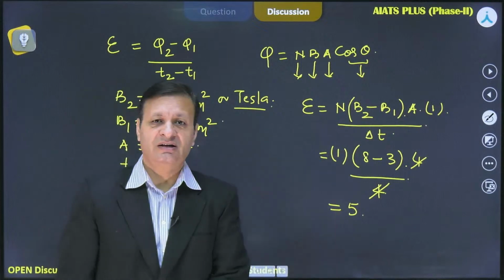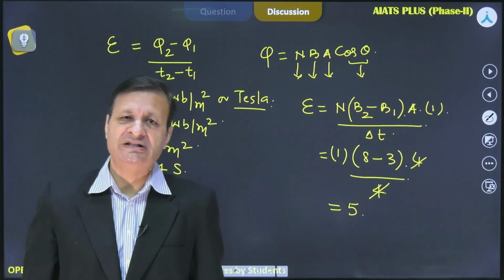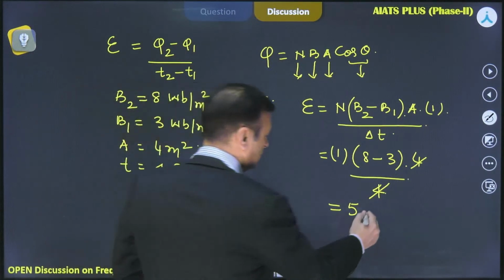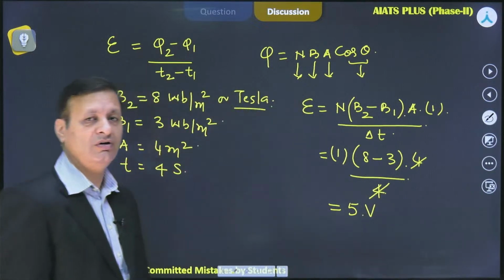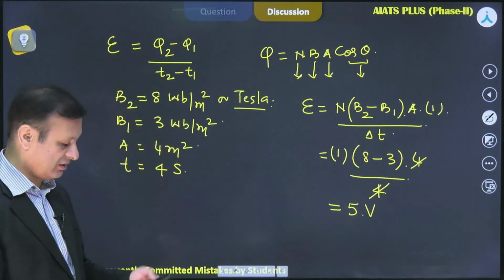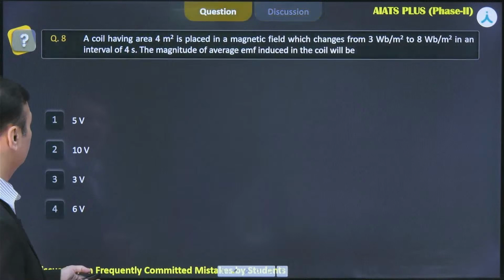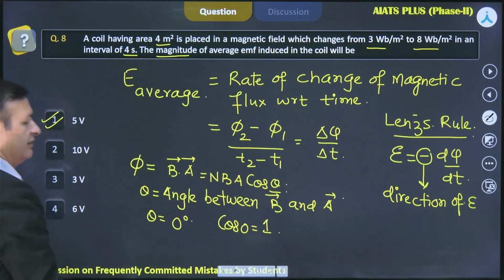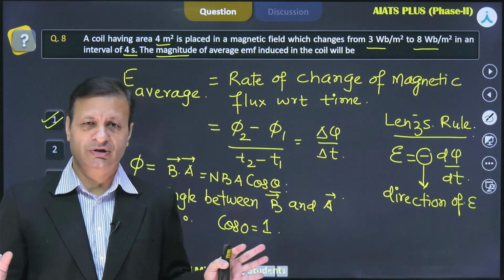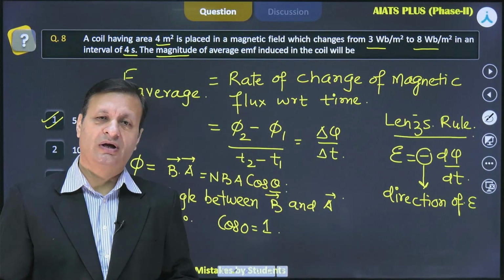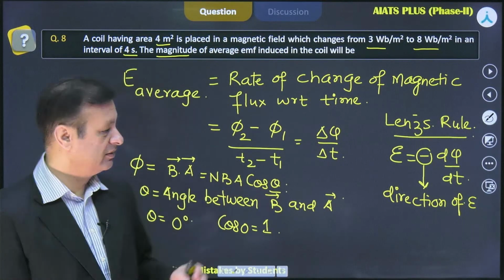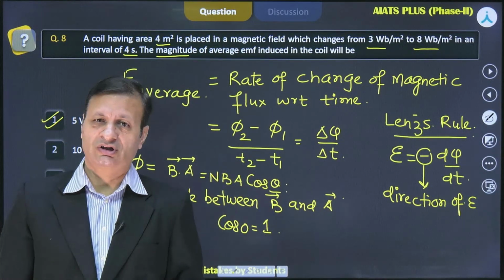When we are saying it as an induced EMF, it means we are talking about EMF. So what are the units for the EMF? Volt. So the unit for EMF is volt. So that is the answer, 5 volt. Let's check the answer. Yes, this is 5 volt. I hope we all have understood the concept, the key area, the important factor we need to understand, and though we have solved the numerical also.